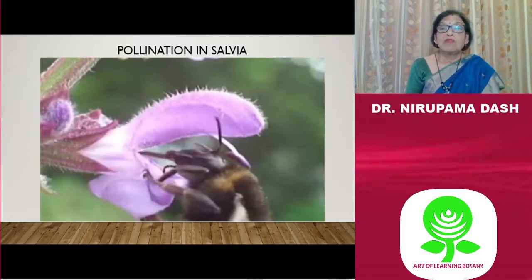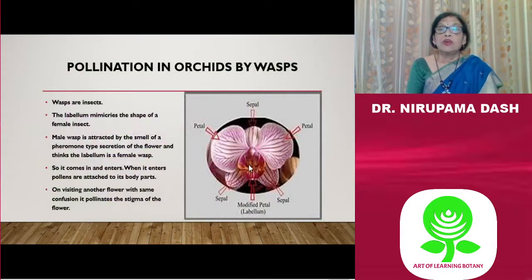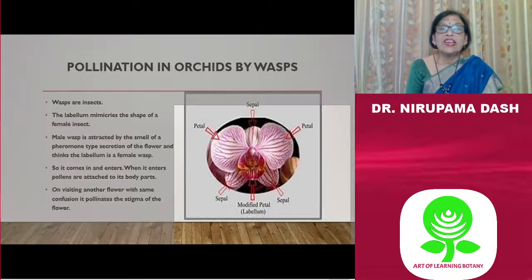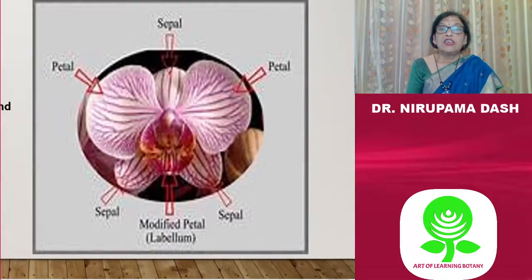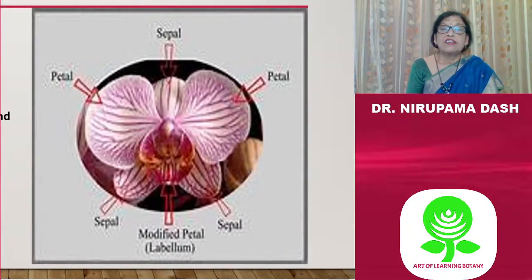to suck nectar. Then coming to another type of pollination, that is in orchids by wasps, and this is called hymenopterophily. Here the wasps are insects, but they are attracted by the orchid flowers due to that particular shape.